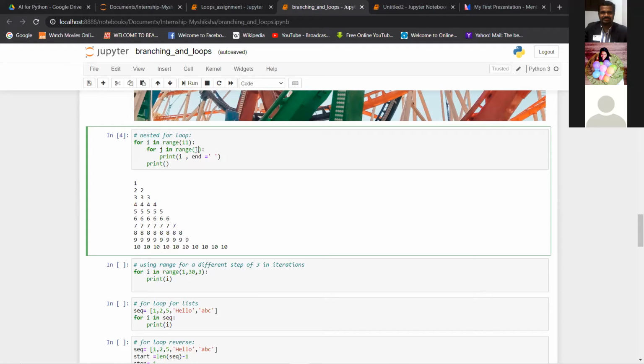Now if it is in range 2, this loop should run twice, right? So it will print the I value, which is 2, twice. So this is how this row happens. Similarly, for I value 3, this I now becomes 3. As it is 3, this loop will now run thrice.